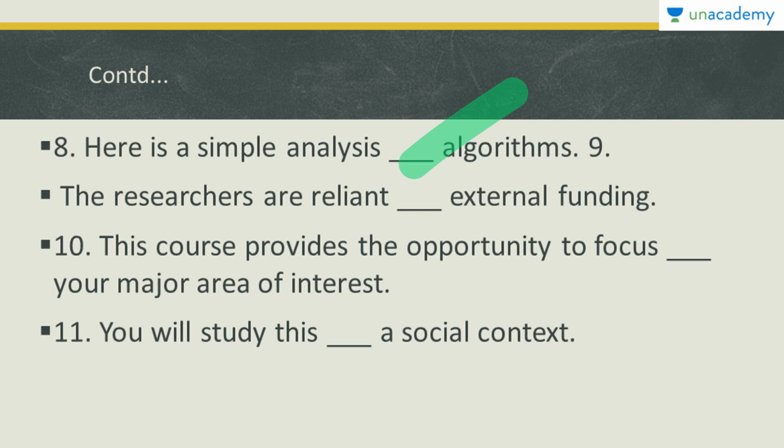Again there is this basis. The major area of interest will be the basis for a student's work in the course, and thus the most apt preposition here is on. So this course provides the opportunity to focus on your major area of interest.